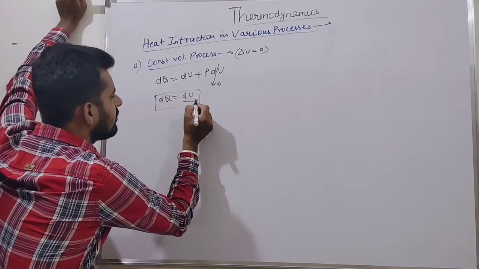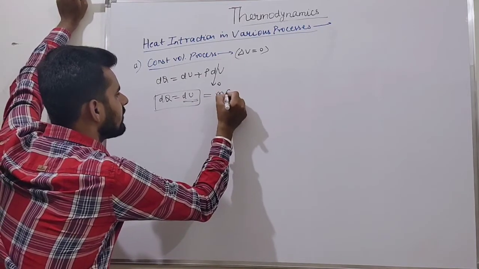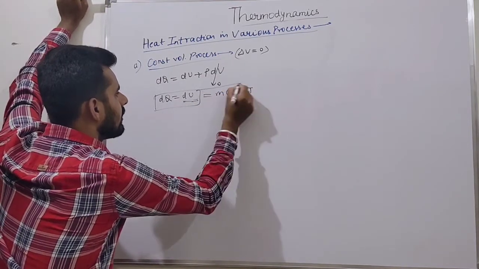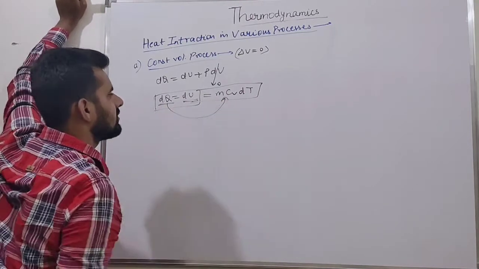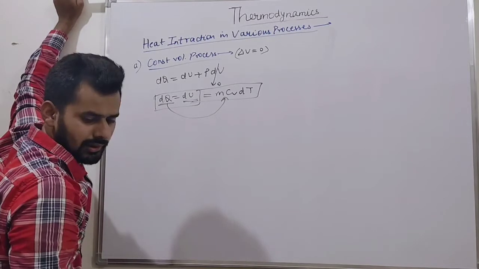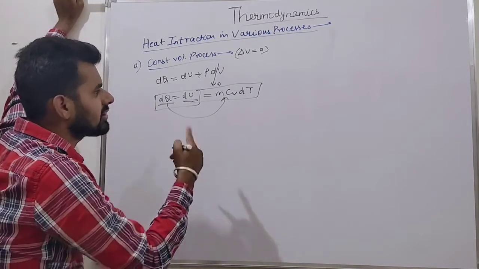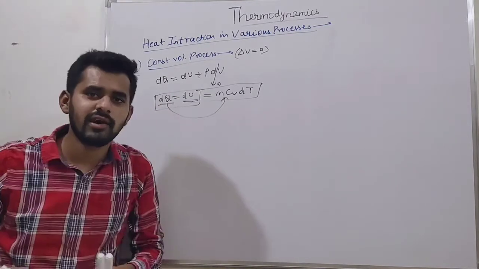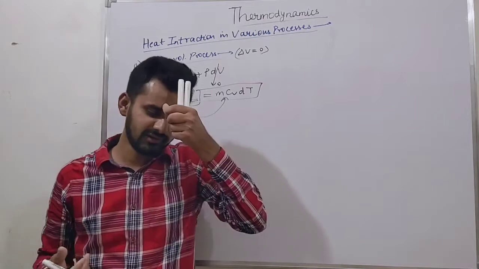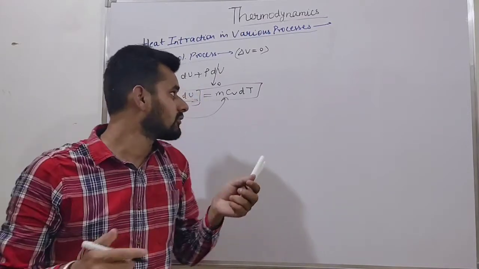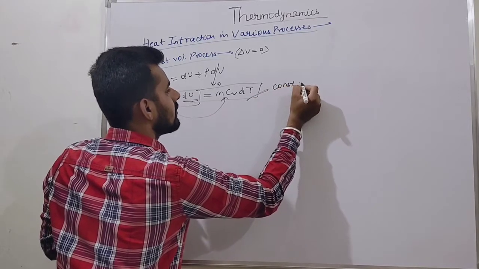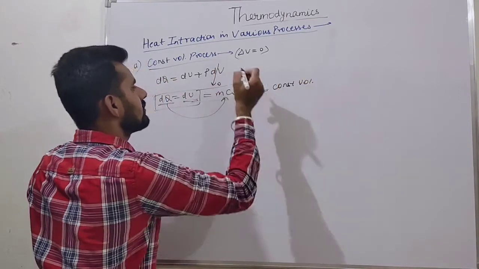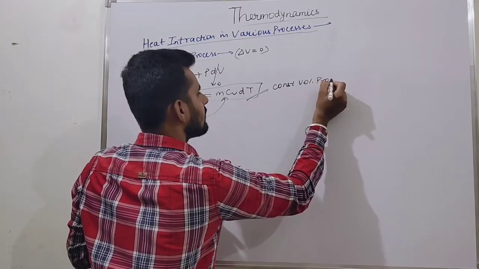And we know earlier that dU is mCv dT. So what is the value of heat interaction in this case? mCv dT. Are you getting my point? What are the conditions for this? This relation is valid when? First of all, this relation is valid for constant volume process. We are discussing constant volume process.